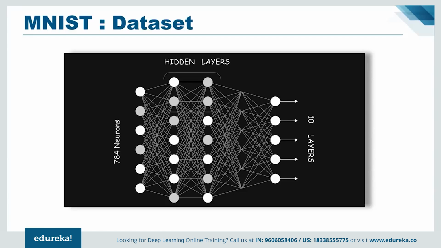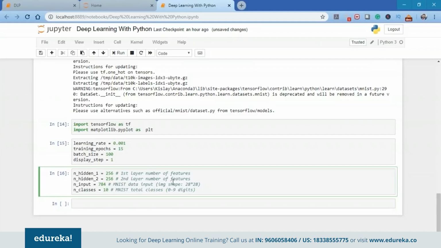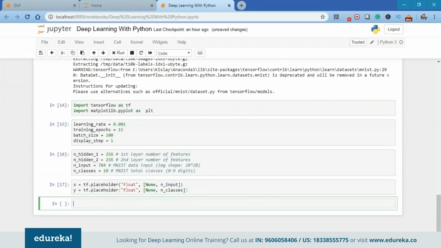So let me initialize this for you as well. I'm going to use the network parameters here. As you can see, I've even mentioned it in the code: the first layer number of features is 256, and for the MNIST data input, the image size is 28 into 28 pixels, which makes it 784. That will be the number of perceptrons in our input layer. After that, we're going to create a TensorFlow graph, and we're going to create the placeholders X and Y. One is for the input, one is for the output.